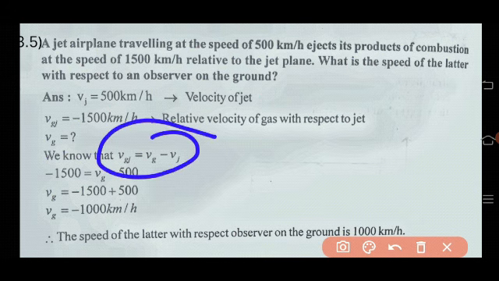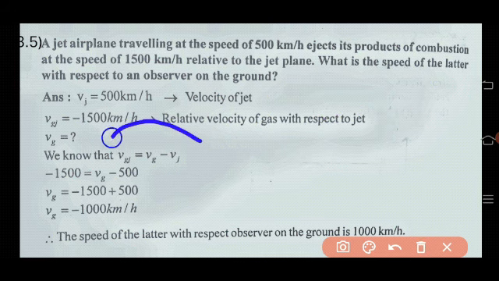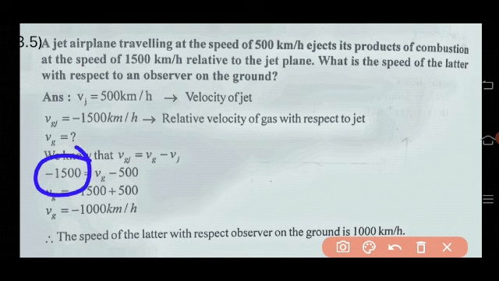So this is the relative velocity. We know V of AB equals VA minus VB. In the same manner, we can write VGJ, that is the velocity of the gas with respect to the jet, equals VG minus VJ. What is the relative velocity here? That is minus 1500.